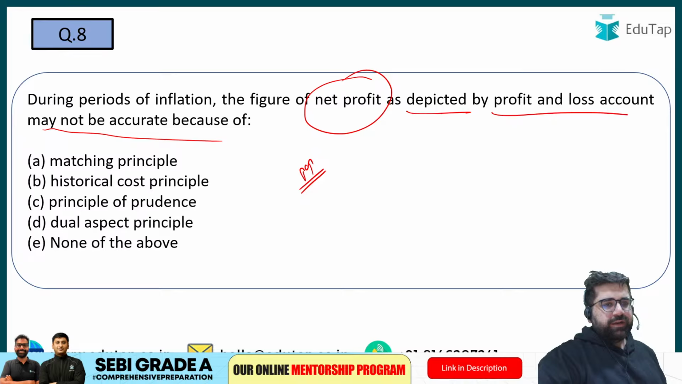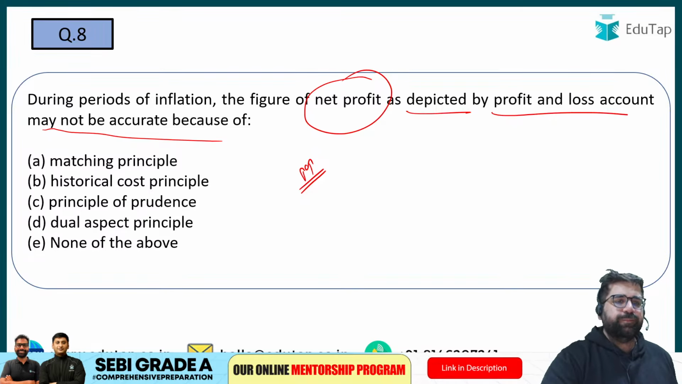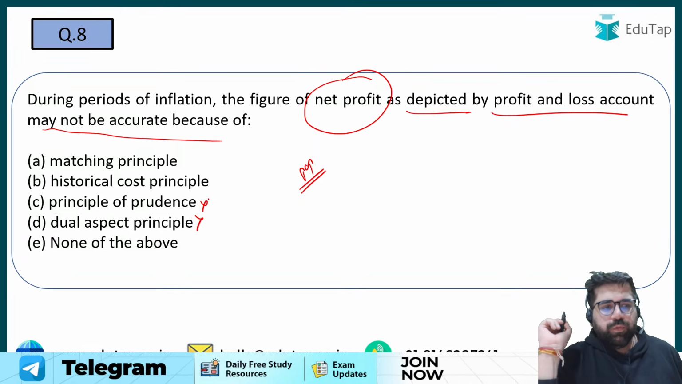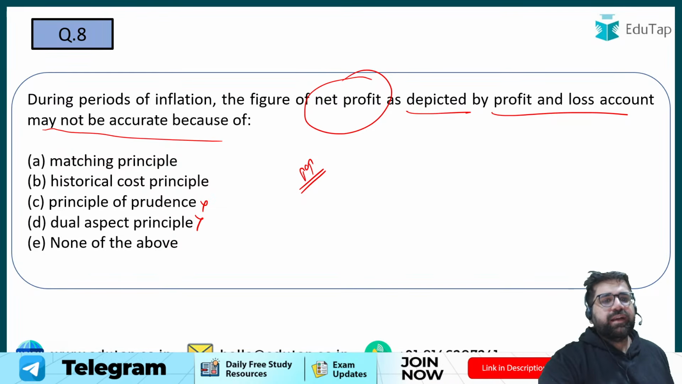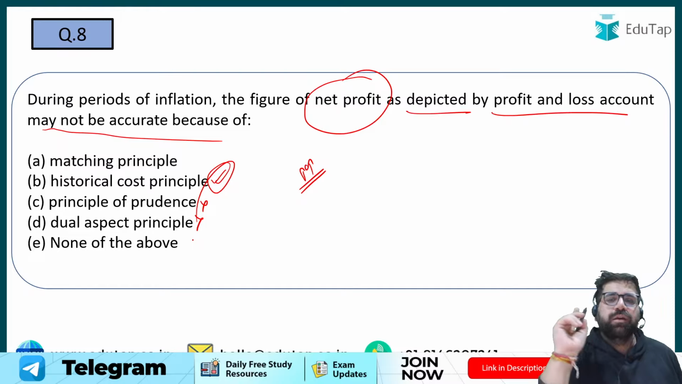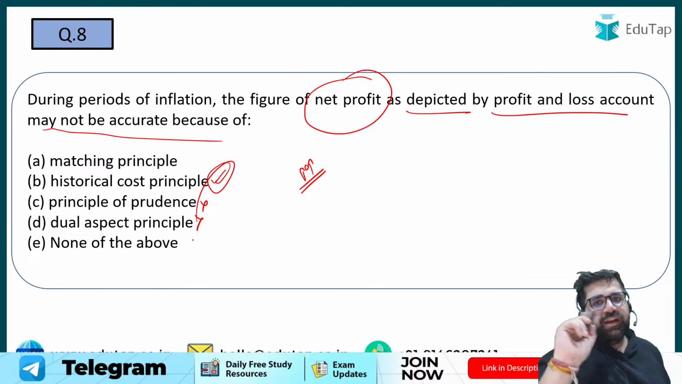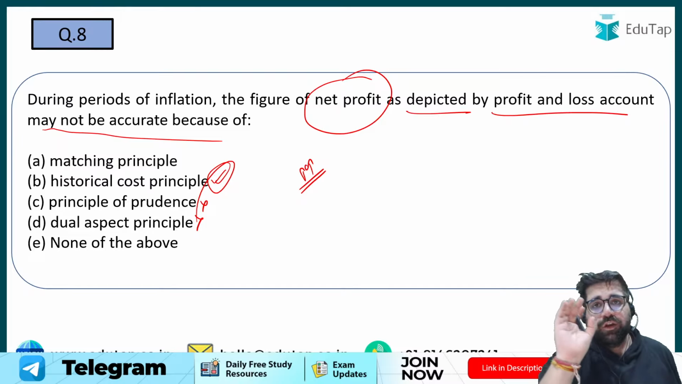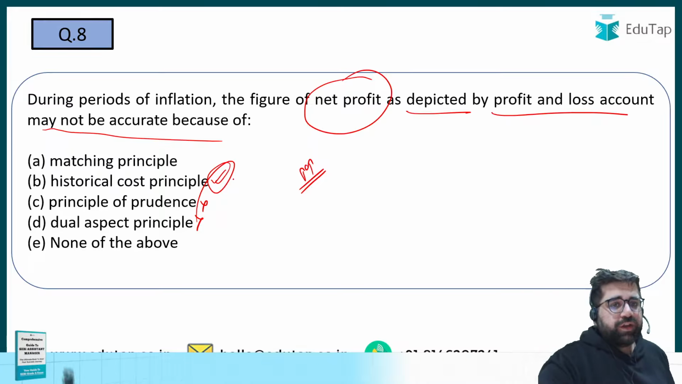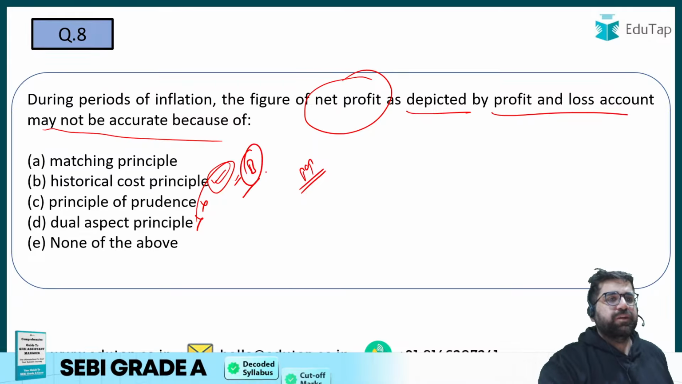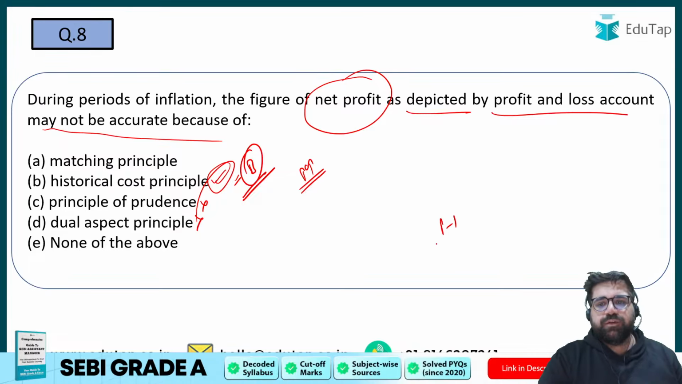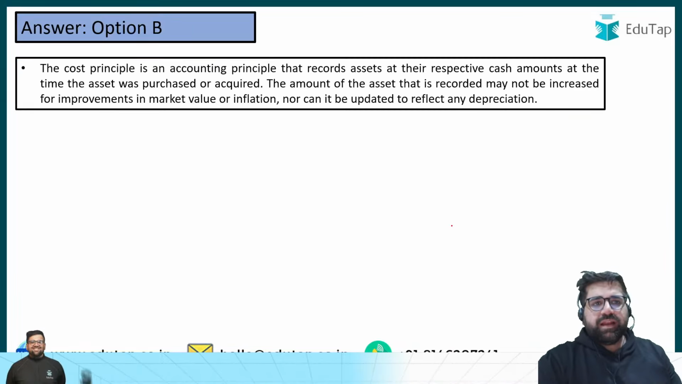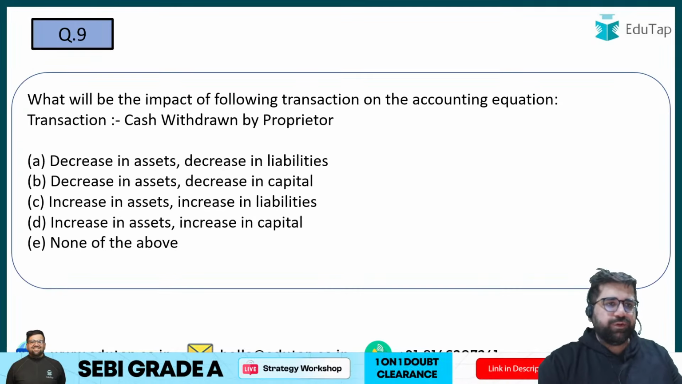Historical, matching, principle of prudence, dual aspect. See, prudence you can remove, dual aspect also you can remove. So either you are confused with matching or historical. The correct answer will be historical principle, because you have to ignore all the current events and you have to record your profits, your assets on a historical cost only. So my answer will be option number B. A straightforward direct question, and this is the level of phase 1 question. Okay, in phase 2 you might get these questions, but the probability is low.